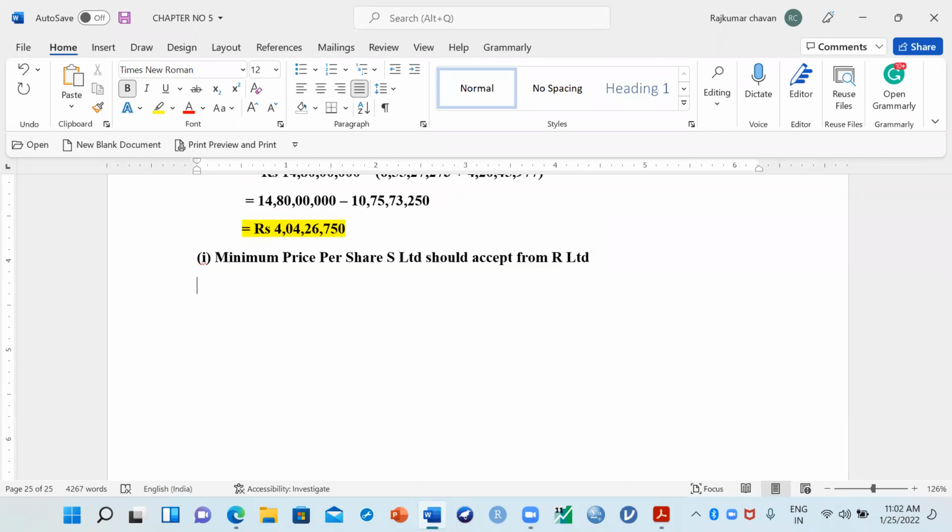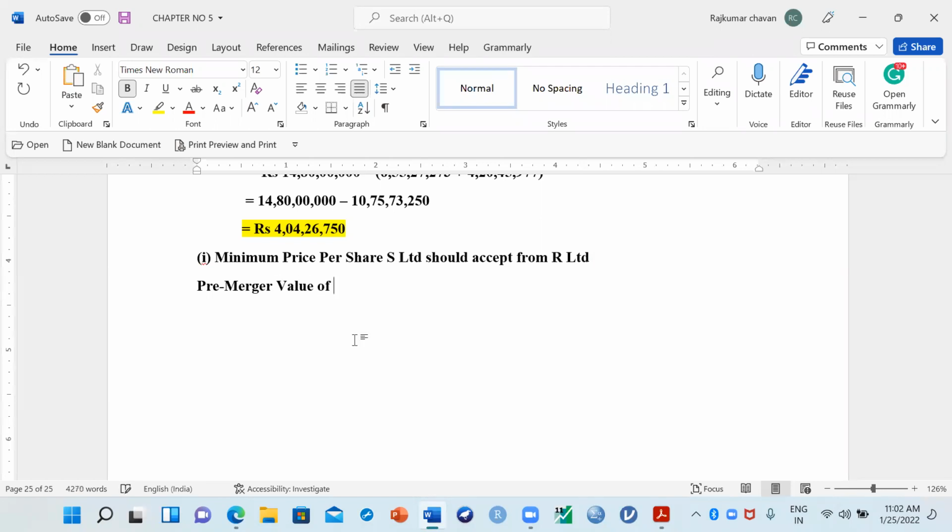So now based on this information, we have to calculate the minimum price per share they should accept, S Limited. So how to calculate the pre-merger number of shares? But before that, we can calculate the pre-merger value, right?